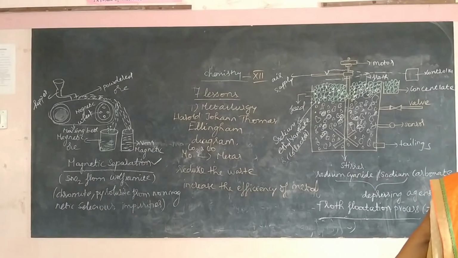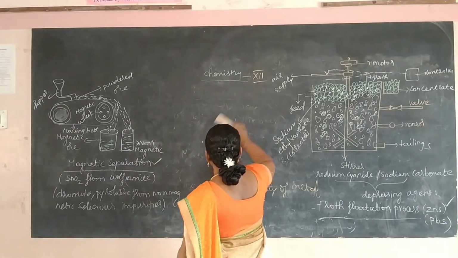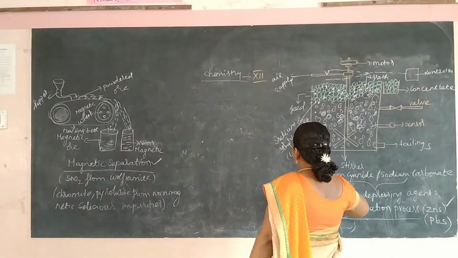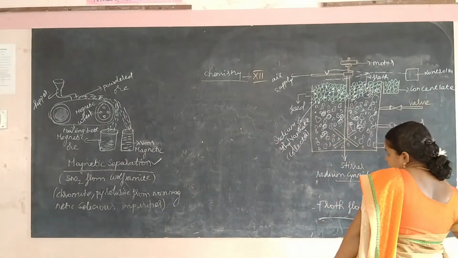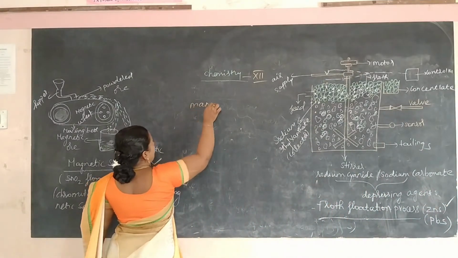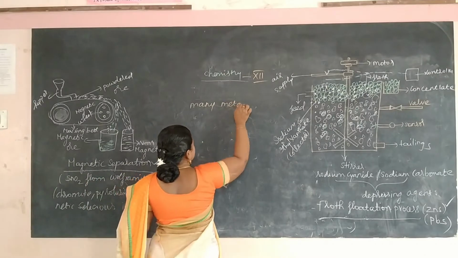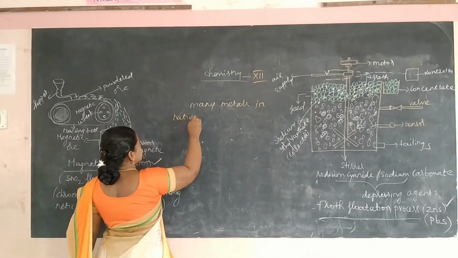And in this lesson, you will also learn the thermodynamic principle and the electrochemical principle related to this metallurgy. Here, our earth crust contains many metals in native or in combined state.